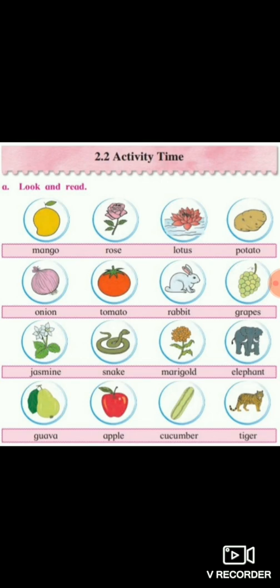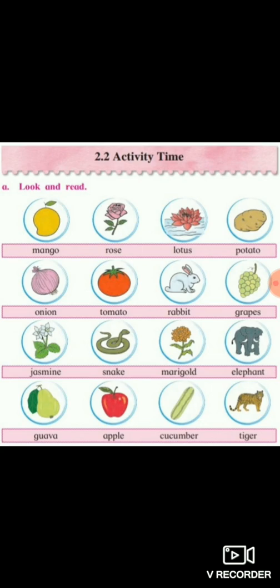The next is R-A-B-B-I-T, rabbit. Now everyone knows rabbit is an animal. The next is G-R-A-P-E-S, grapes. So students, can you all tell me, is grapes a fruit or a vegetable? Yes, grapes is a fruit. The next, in the third row, J-A-S-M-I-N-E, jasmine.